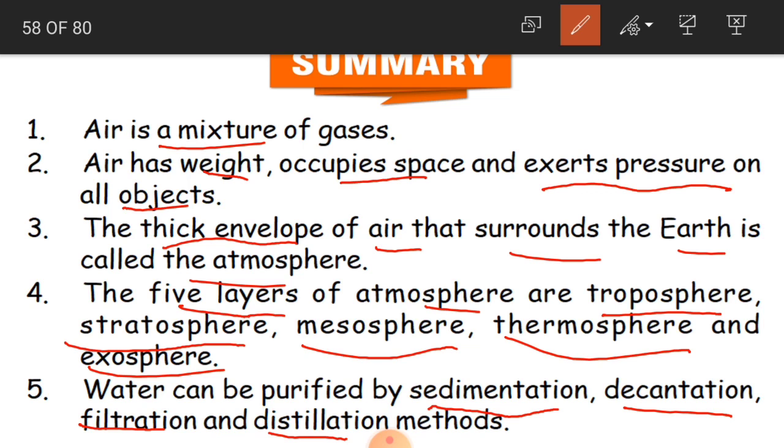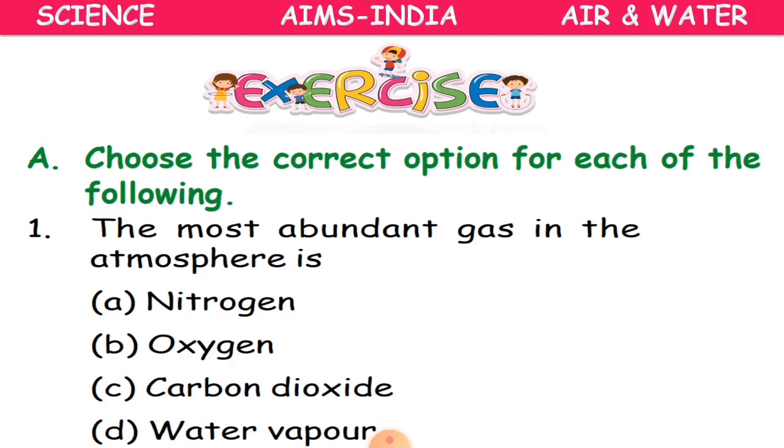So water can be purified by 4 methods, children. What are they? Sedimentation, decantation, filtration and distillation methods. Okay, now that we have learnt the chapter well, now we'll do some exercises. Are you ready? Yes.